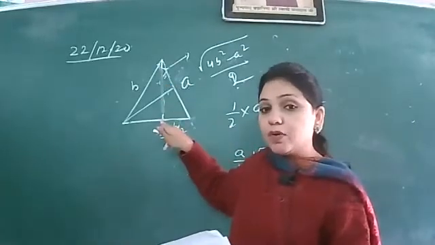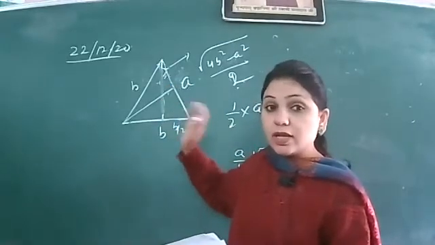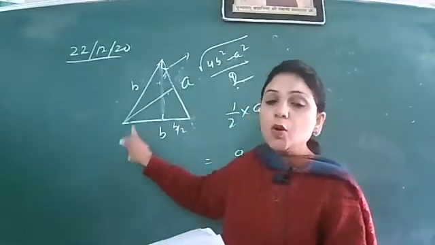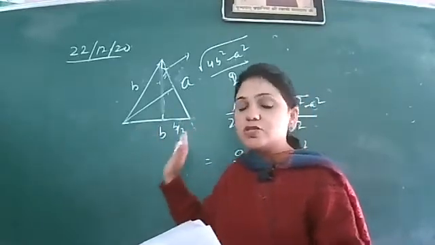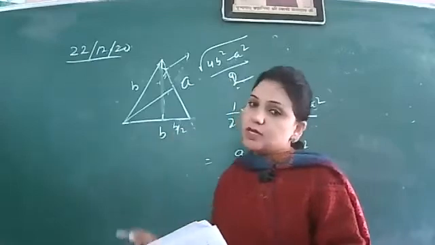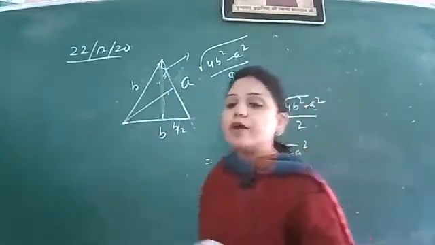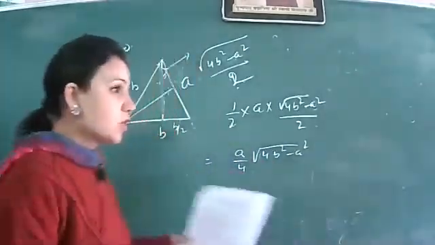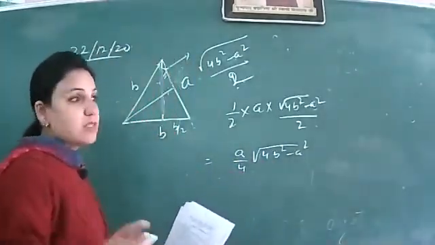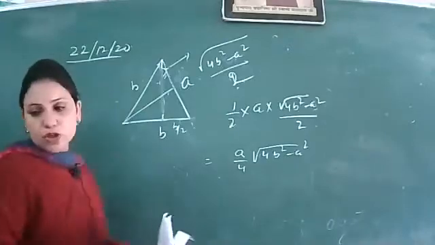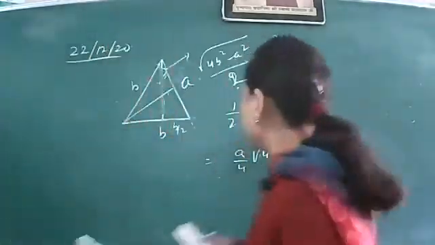Not all perpendiculars starting from any vertex, not like that. The vertex should be in between the equal sides. So from here, only that perpendicular divides the opposite side into two parts. So that was the mistake which gave you the wrong option, right?